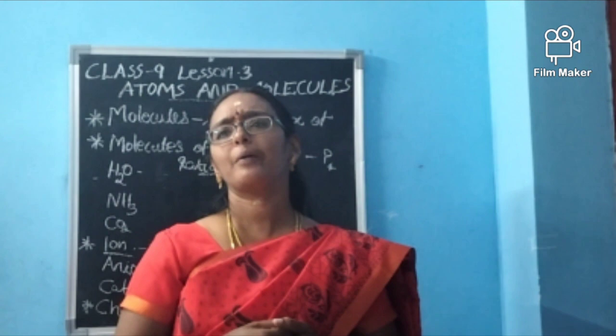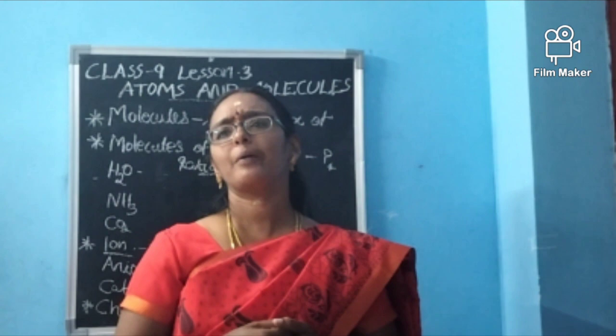Okay, NH3. Hydrogen, what is the atomic number? Atomic number is 1. Atomic mass is 1. Is it working for hydrogen? No. 1 into 2 should be 2. But for hydrogen it is 1 only. So nitrogen 14 is to hydrogen 1 into 3, that is equal to 14 is to 3. Is it clear? Is it correct?